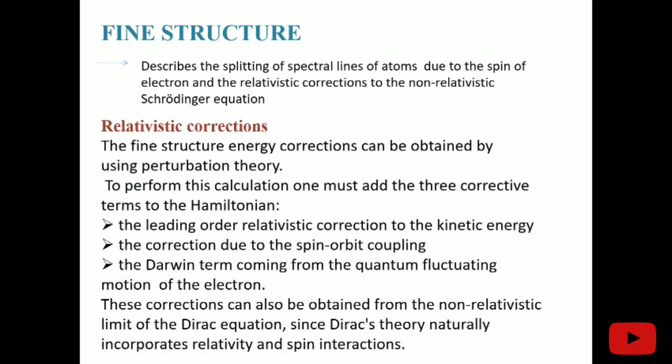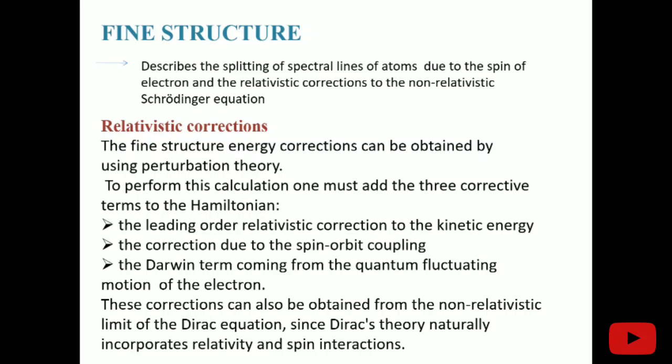What is the fine structure? Up to now, what we have learned is that the atomic structure consists of the main energy levels. But in order to learn how these quantum numbers take part in the energy levels, or how they participate in describing more and more precise information about the atomic structure, we go to the fine structure. To do the fine structure, we have to include some corrections, and we already know that to apply corrections to a quantum system, we generally use perturbation theory.